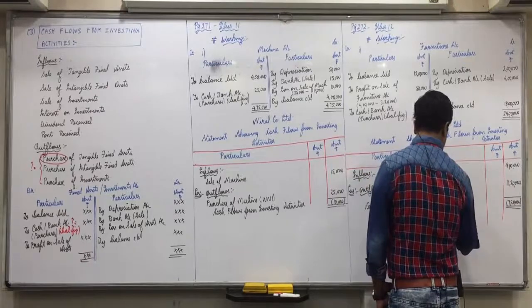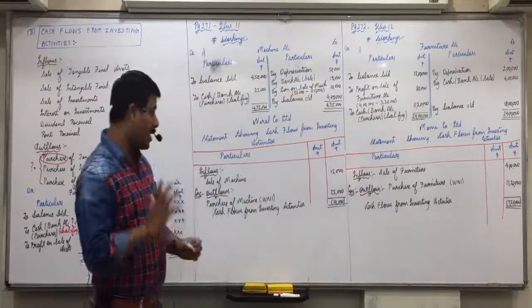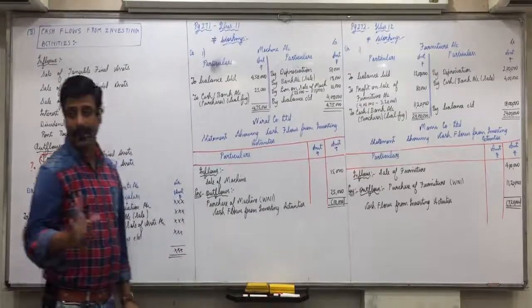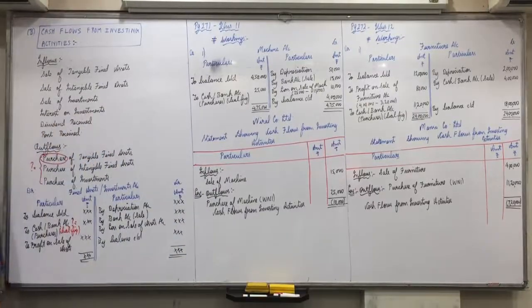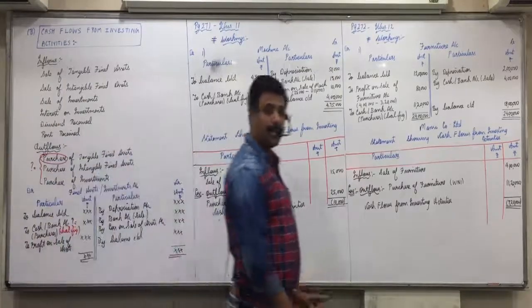Everyone is clear with this? A 4 marks question of this kind can easily come in your exams. 2 marks for workings and 2 marks for the cash flow statement. So, anyone having any doubt in this?